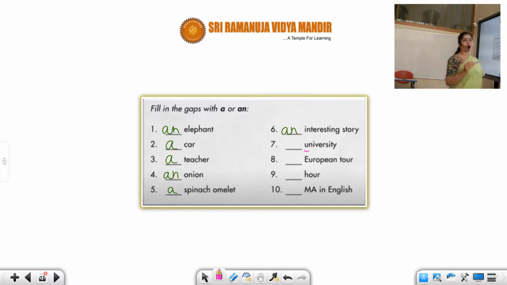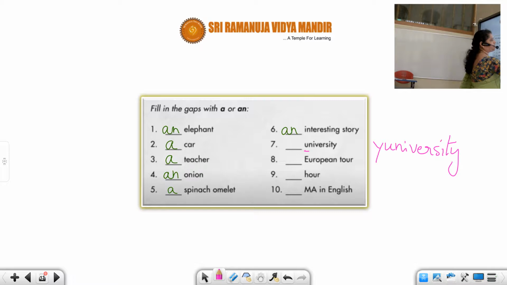Here, I'm pronouncing it as university, with a Y sound. See, students, I'm pronouncing with Y. So, because I'm pronouncing with Y, this is not going to take an, it is going to take a. A university, because I'm using a consonantal sound here.